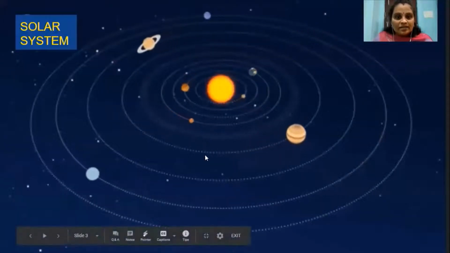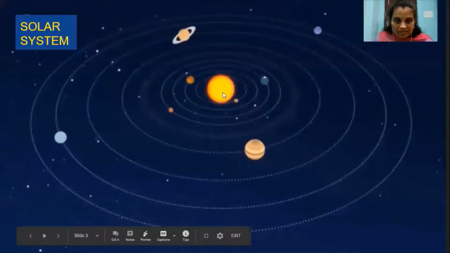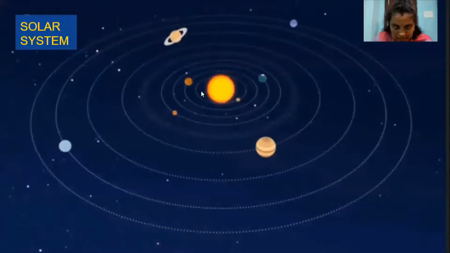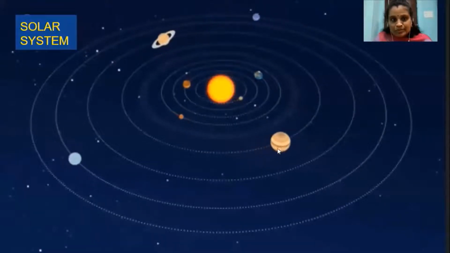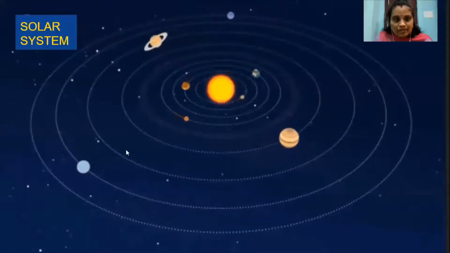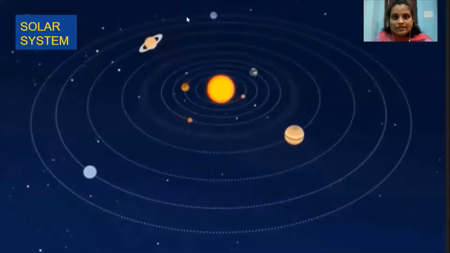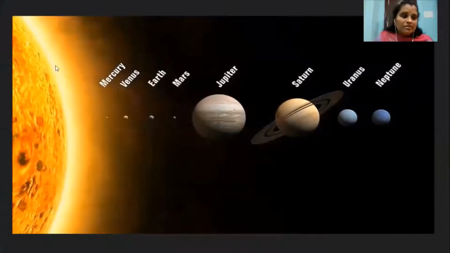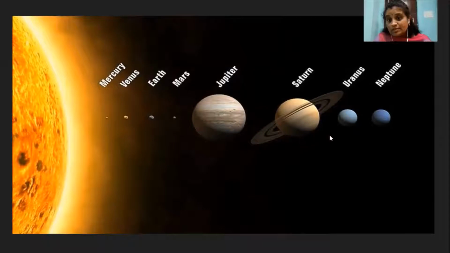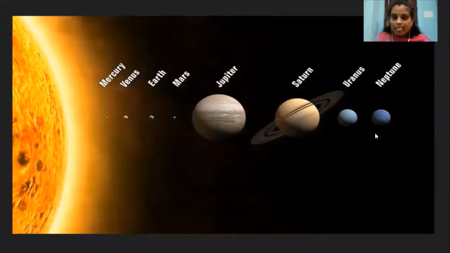Here, look at this slide. In this slide, you can see the sun, and here the first planet Mercury, Venus, Earth, Mars, Jupiter, and Saturn, here Uranus and Neptune, right? This is our star, the sun, and Mercury, Venus, Earth, Mars, Jupiter, Saturn, Uranus, Neptune, right? This is the order of the 8 planets.